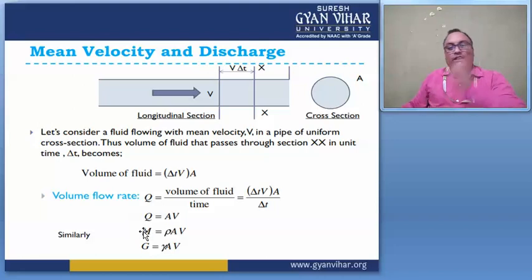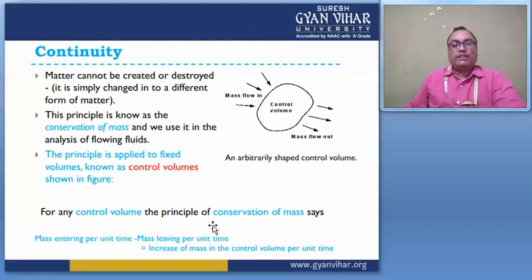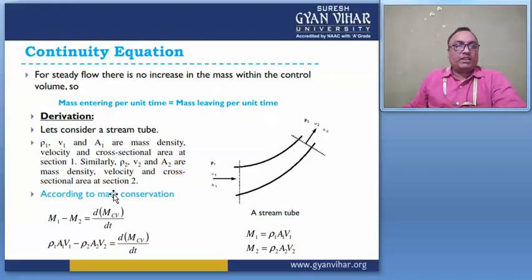So the continuity equation, what is it? A means area, into velocity V, this is a constant. Area into velocity, this is a constant quantity, right? It is given by this conservation of mass principle. And then move to the next slide.